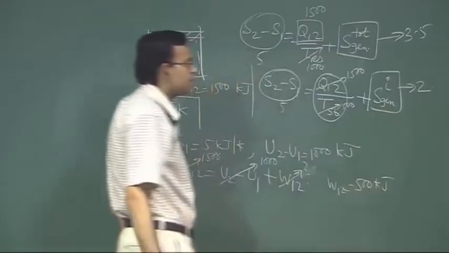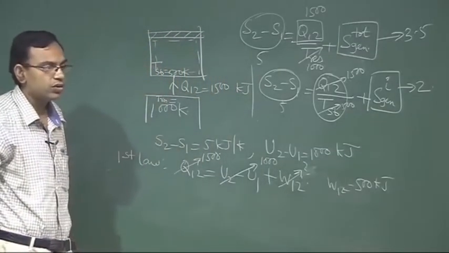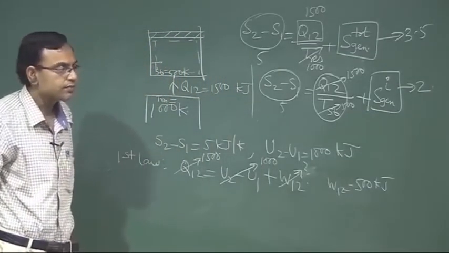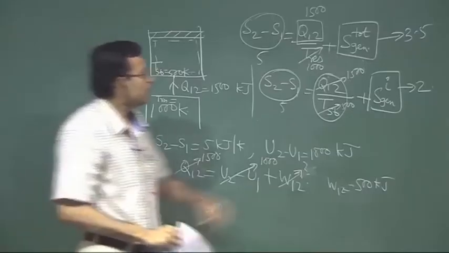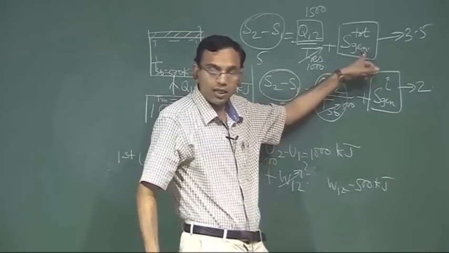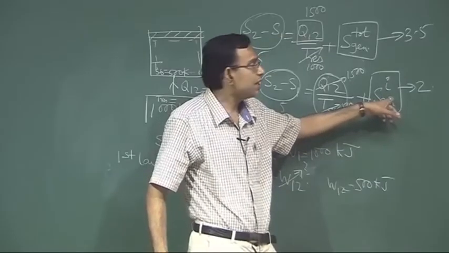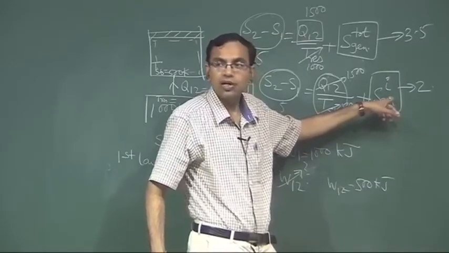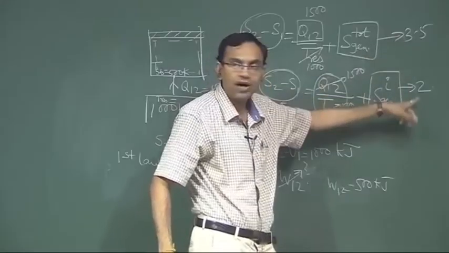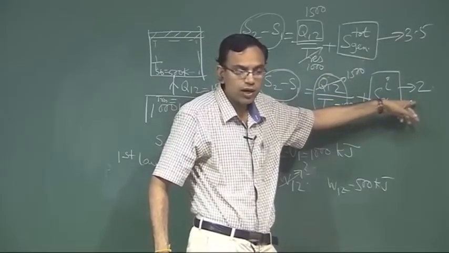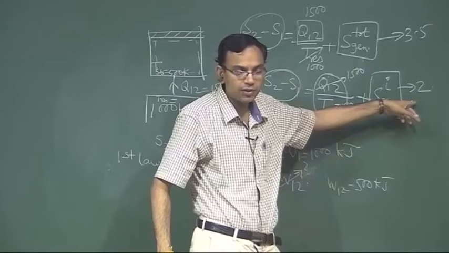So, what is the entropy generation due to external irreversibilities? This is the total entropy generation. This is the entropy generation due to internal irreversibilities. So, the remaining entropy generation is due to external irreversibility. So, 3.5 minus 2, that is 1.5 kilojoule per Kelvin.